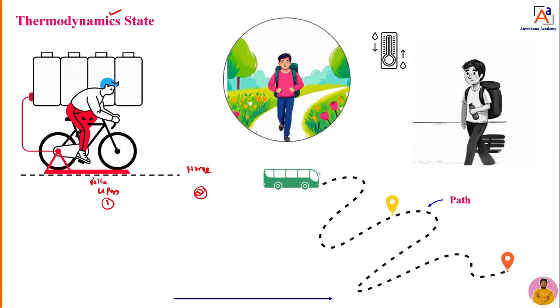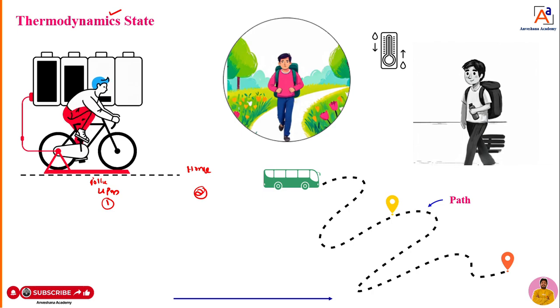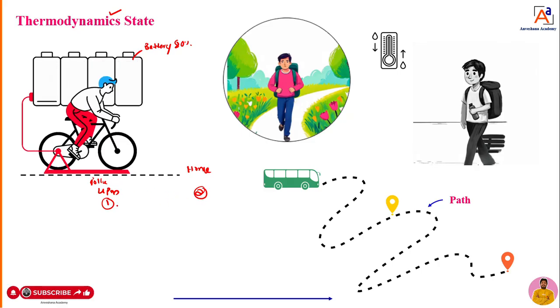Now your mom or dad or your friend will call and ask, when you are leaving college at 4 p.m., what is the status of the battery of your bike or bicycle? What is the battery status? Yes, you will tell it is 80%. Now assume that the distance from here to here is 25 kilometers. Example, I am taking 25 kilometers.